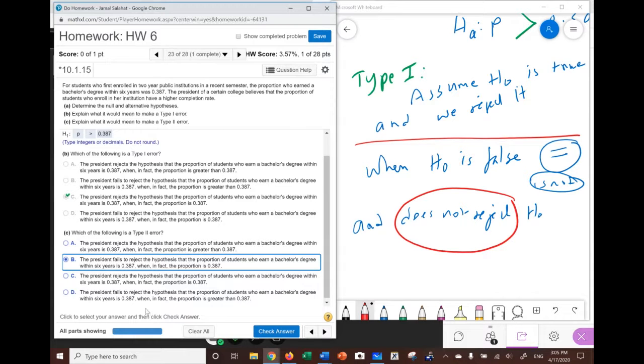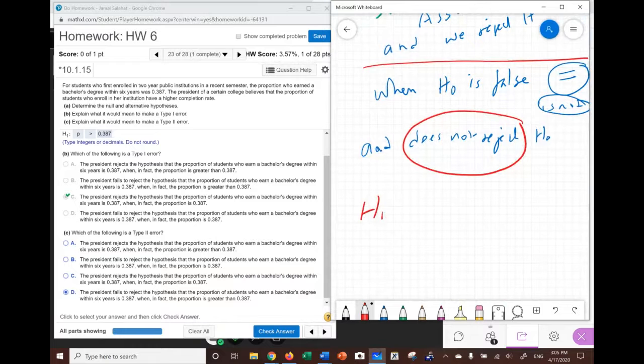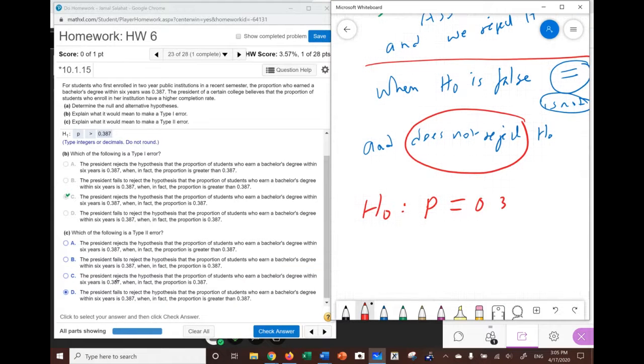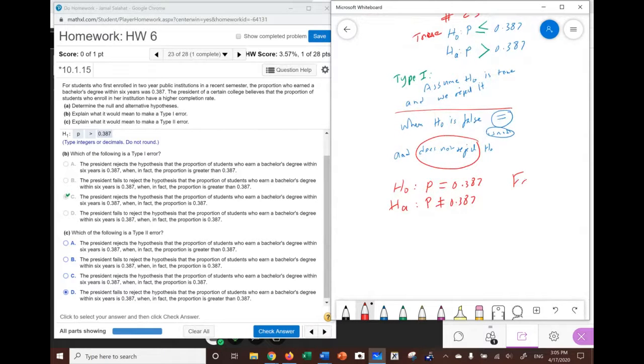So in this case, we're going to choose either B or D. Remember, type 2 error is fail to reject H naught when it's false. So let me go back in here. H naught is P equal to 0.387, and HA is P is not equal to 0.387. So what we are saying in here is that this is false.